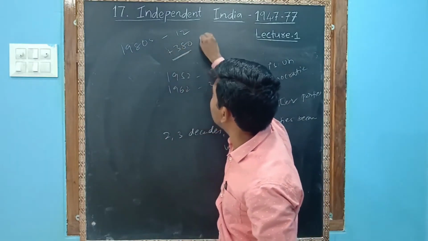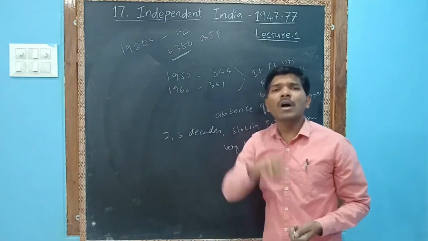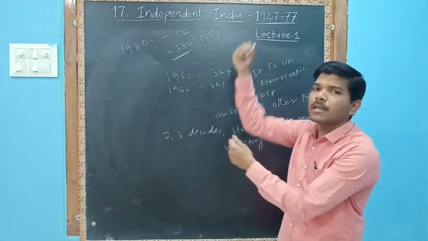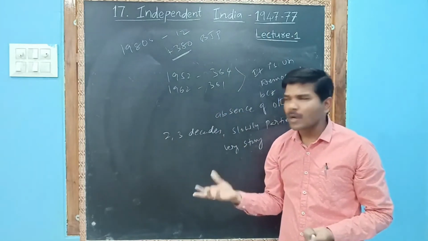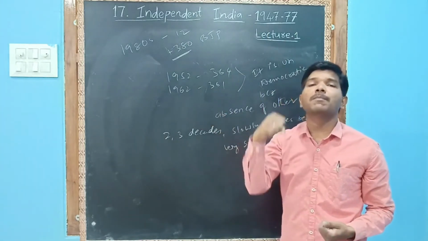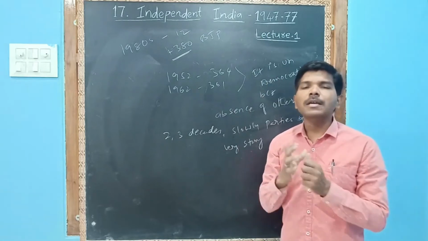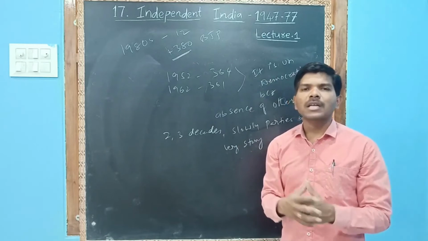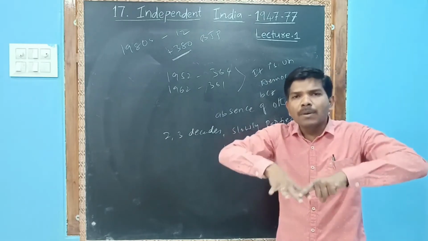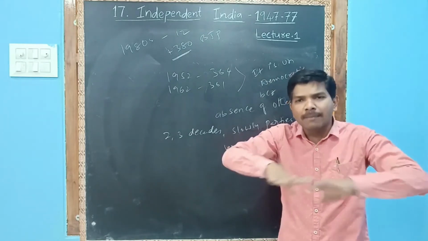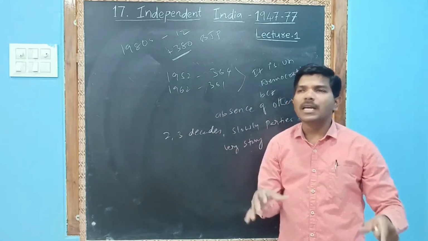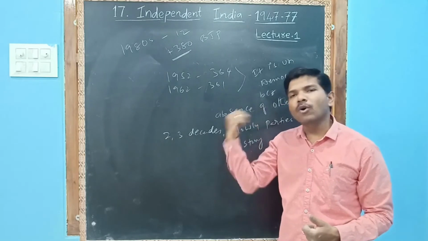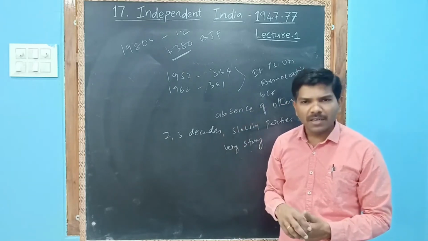Once upon a time a party with few members became strong, and once a strong party became very weak, because this is the actual multi-party democracy. Democracy will succeed when the multi-party system is rooted deeply.